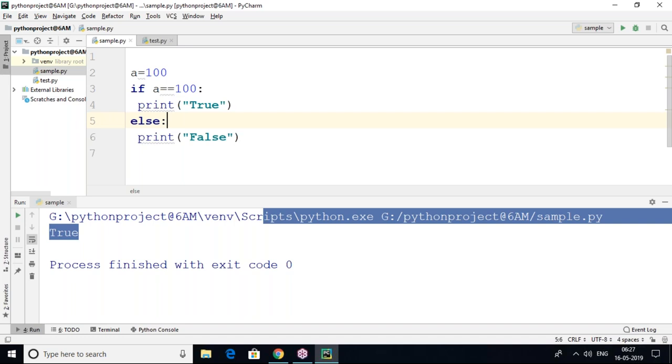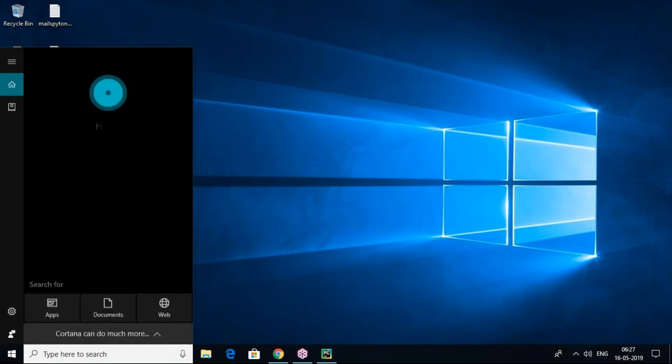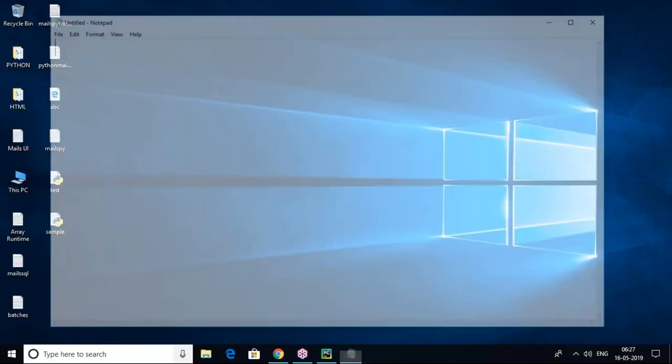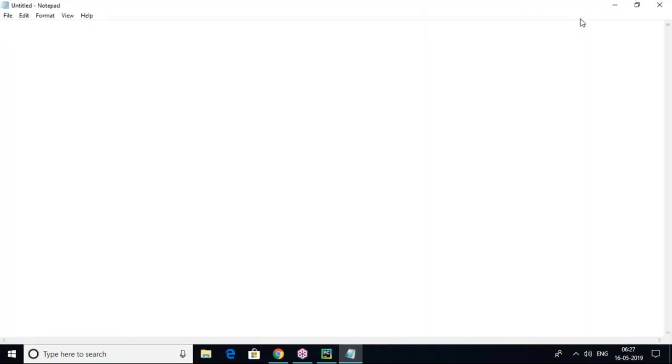Now this is about what we discussed in the last session. Now coming to this session, I'm going to discuss a few things. First we'll start with identifiers in Python. Next we'll go with comments in Python.